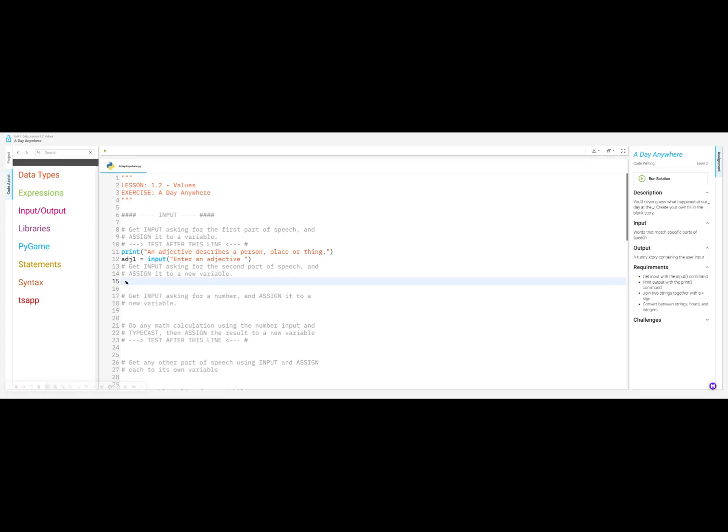Line 15 says get input asking for the second part of speech and assign it to a new variable. So let's ask for a noun, noun1, and obviously you are welcome to change this up. Input, parenthesis, quotation mark, enter a plural noun.